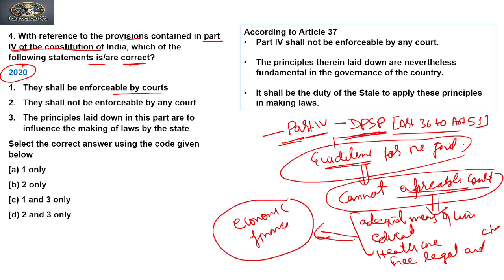So it means first the government has to be well off financially, and only then can it provide adequate means of life, right?